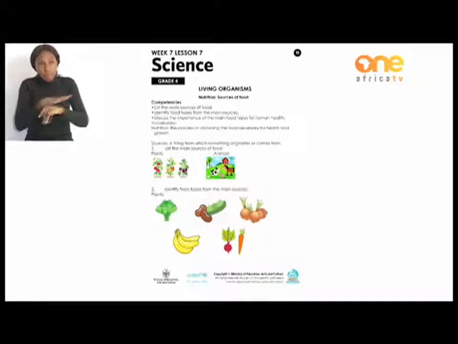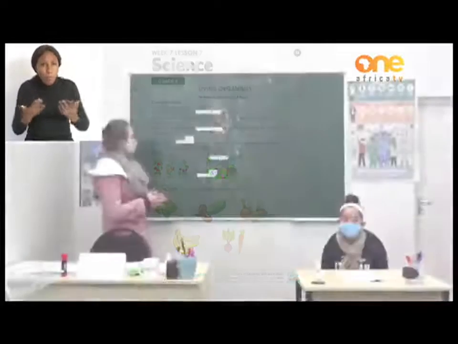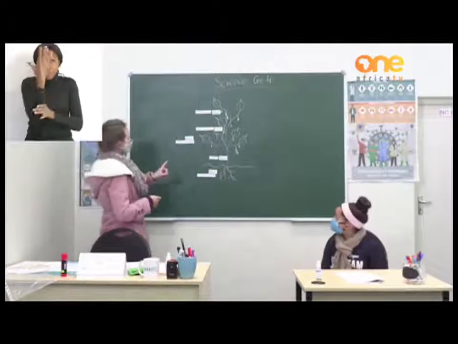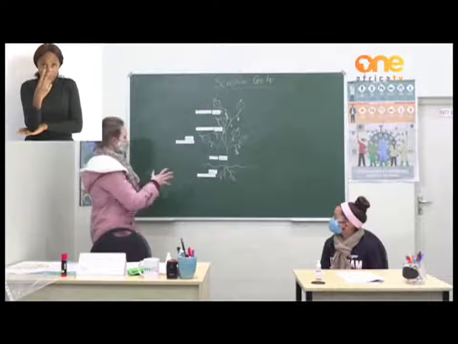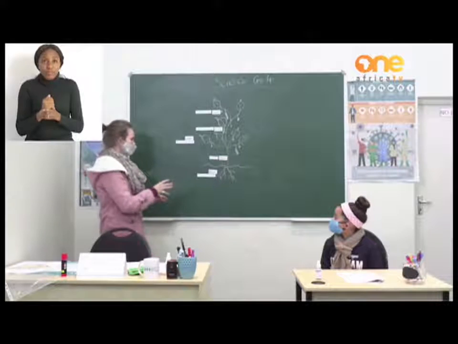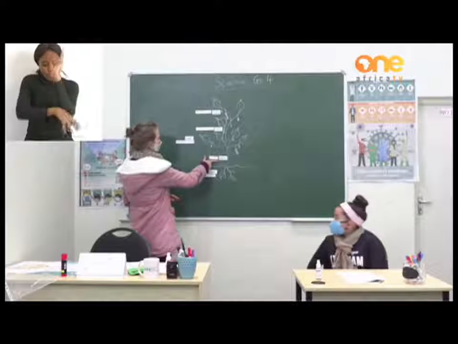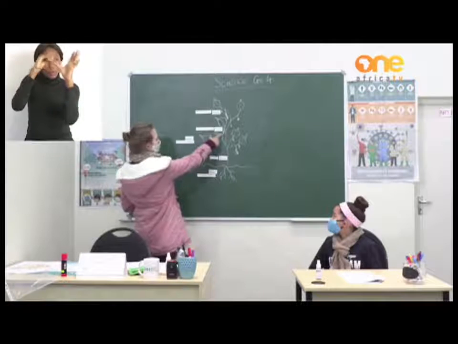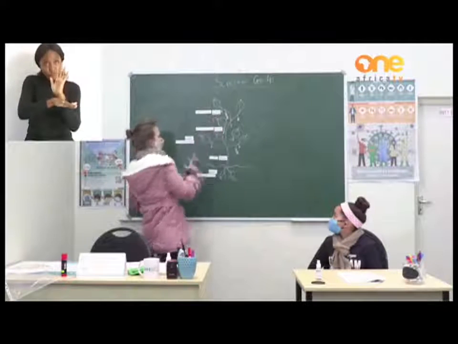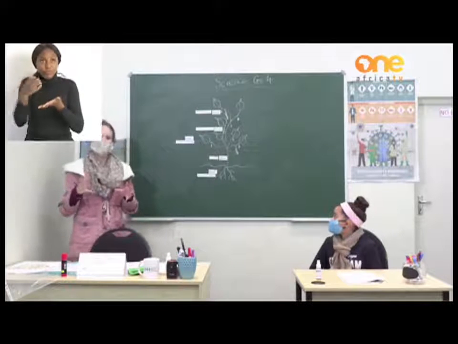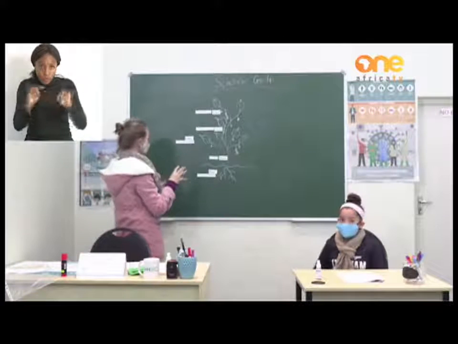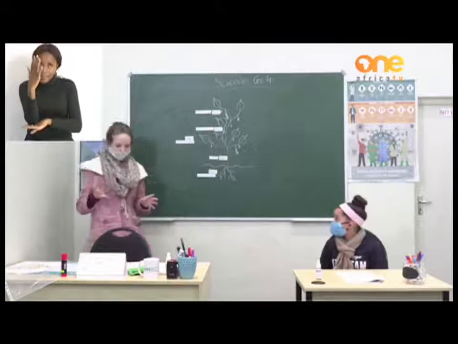So the first thing that we will do is identify some food types from these two main sources. You can take a look on the board. We are going to start with plants. This is the basic structure of a plant. All plants have roots, stems, leaves, fruits, and seeds. From these different parts of the structure of a plant, we get different types of food.